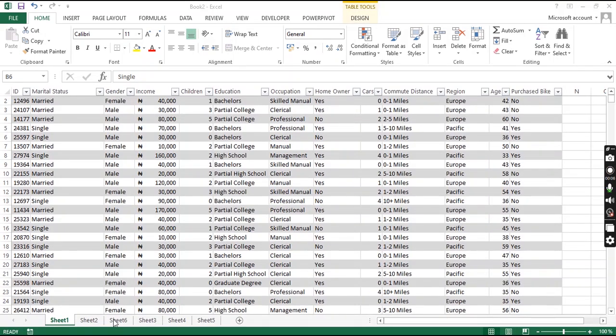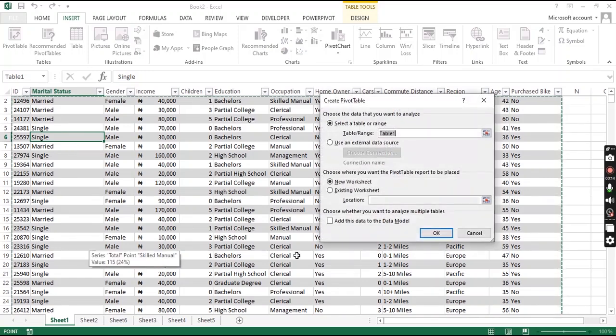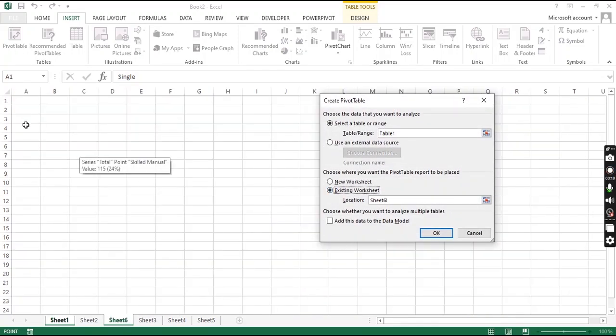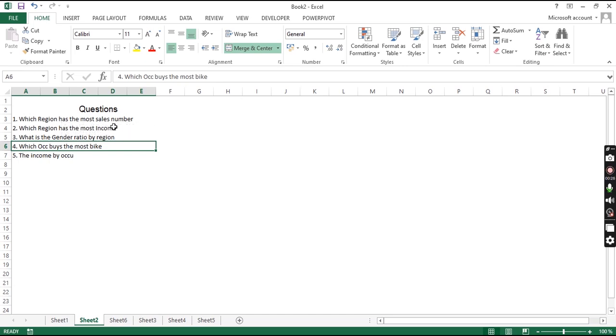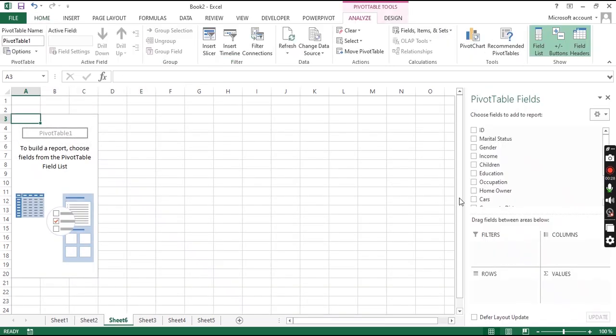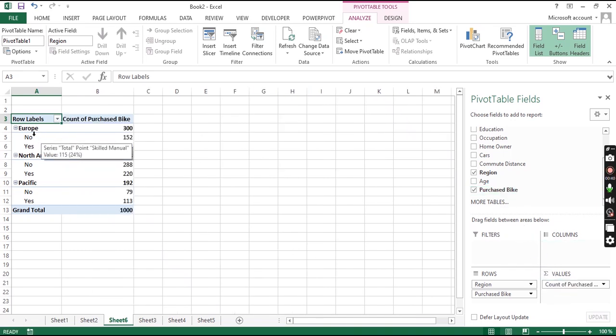So click on over here, insert pivot table, existing sheet. Select the sheet you want to put it into, and select the place you want to start. Okay, so the first question was region with the most number of sales. So we select region and select sales. Then we need to move this into value, so we drag it over here so we count.